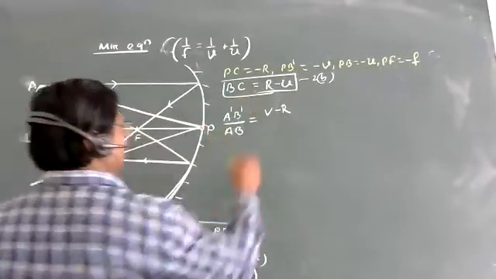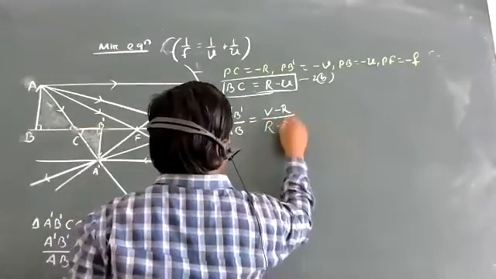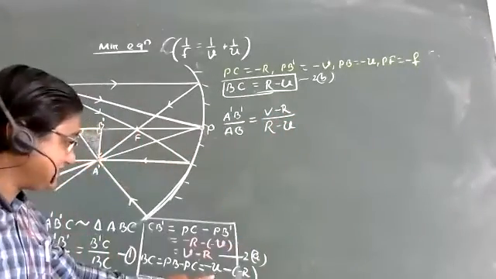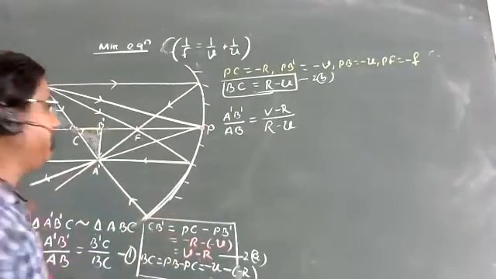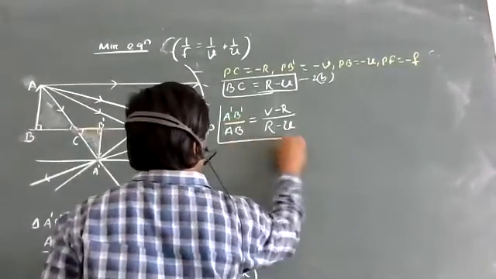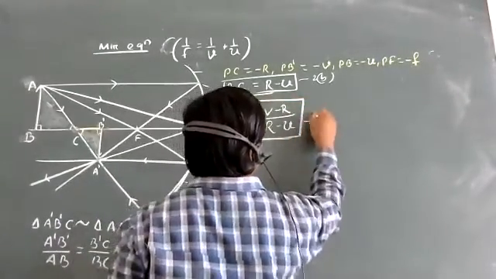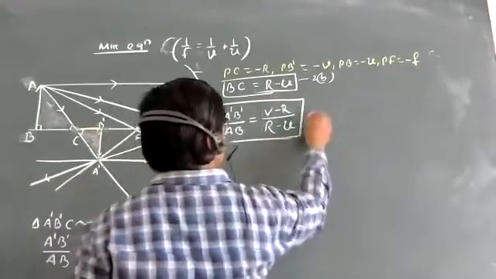R minus U. I will write it here, R minus U. Check it again. This is R minus U or U minus R. Otherwise, everything will be a problem at that time. So this is our main equation, done, equation 3.